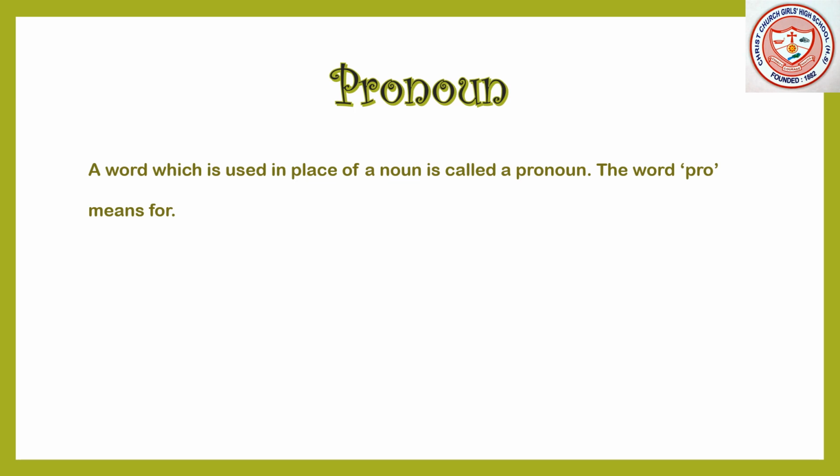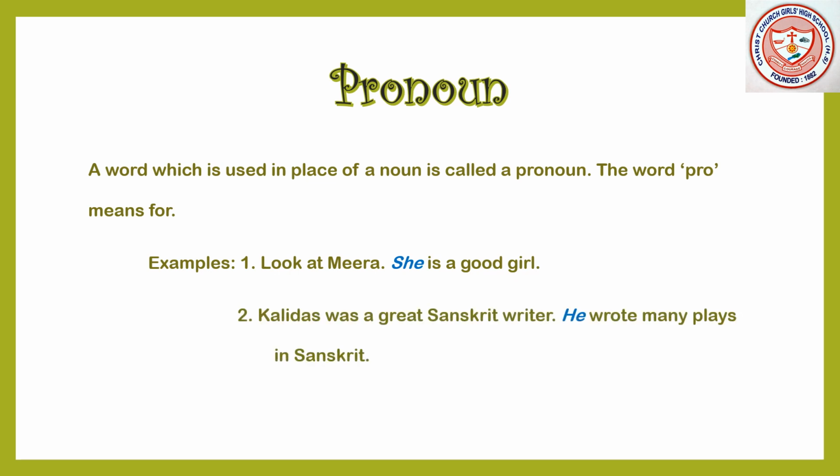Let's see some examples. What is the first one? Look at Mira. She is a good girl. You can follow one thing over here. We have used she in place of Mira in the second sentence. So, it will be a pronoun. Next example.